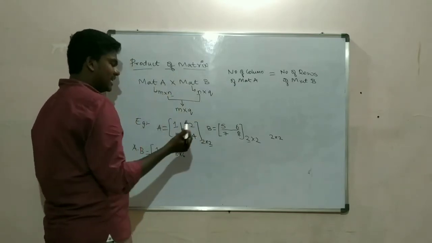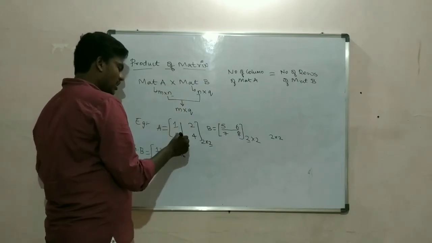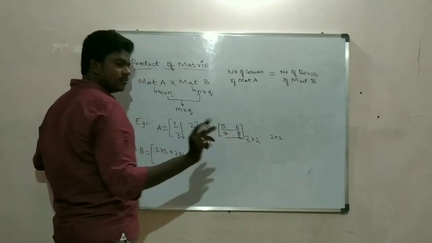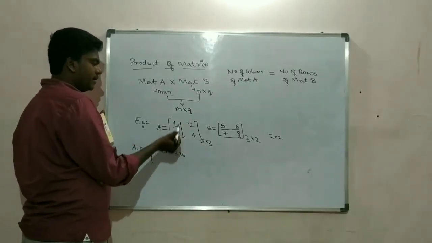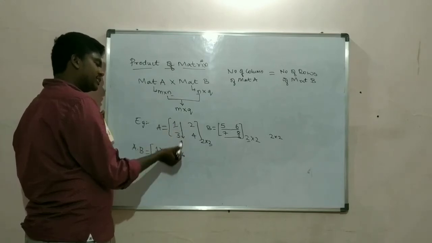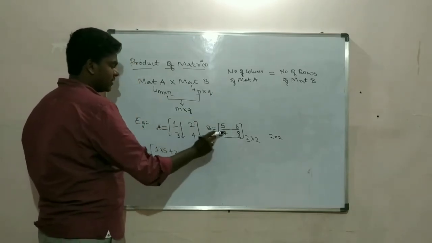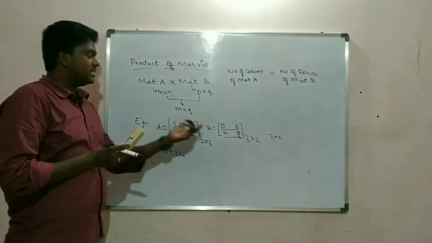Next thing is you have to multiply this column again with this row. Now I multiply the elements of first column with the second row: 1 into 7 plus 3 into 8. But where should I write this calculation?